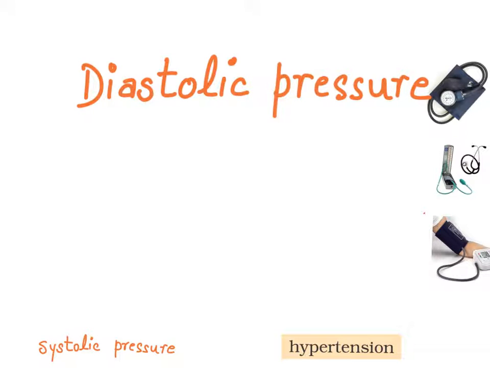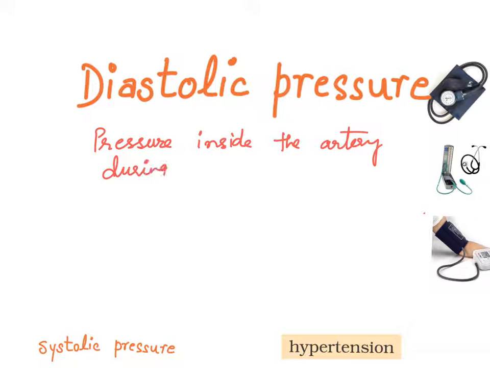The meaning of diastolic pressure, or we can say the definition of diastolic pressure, is pressure inside the artery during diastole. Such pressure is called diastolic pressure.